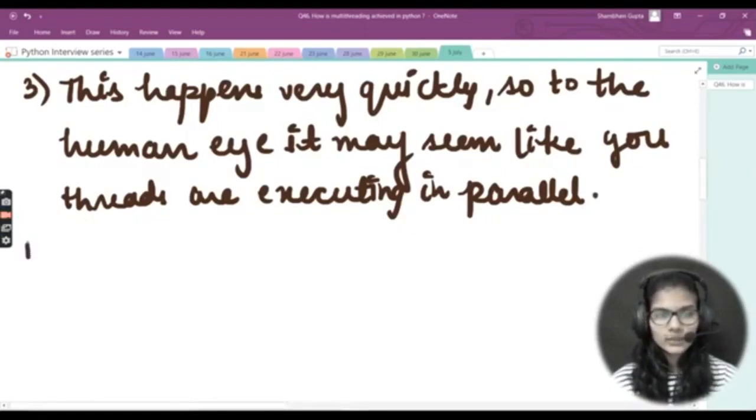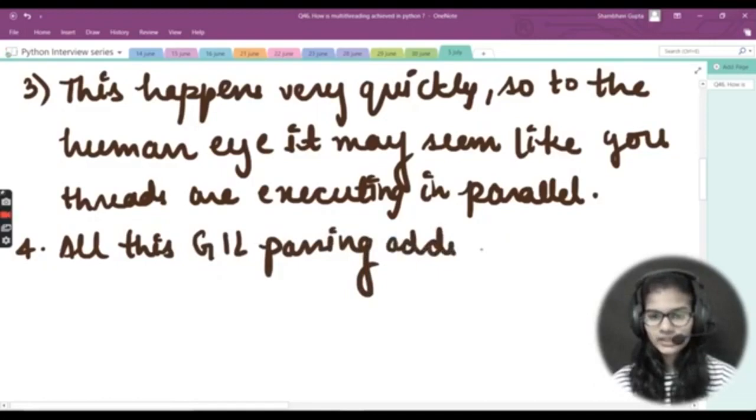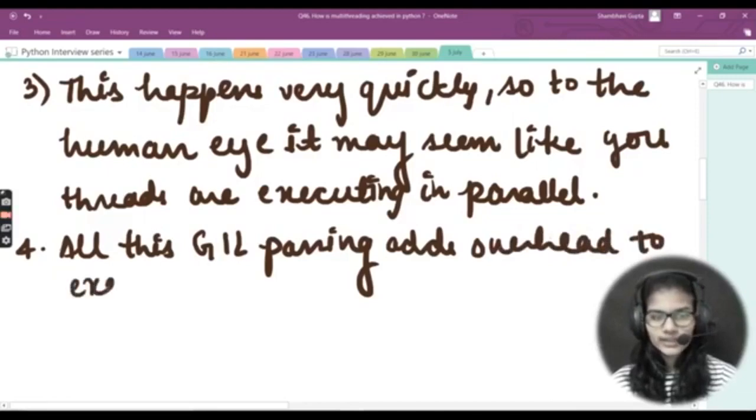Now, another thing about the GIL I would add here is that all this GIL passing adds overhead to execution.